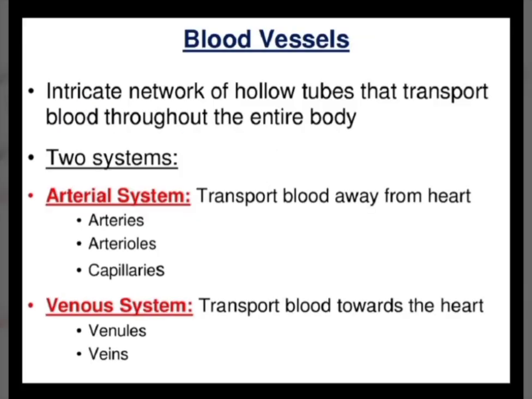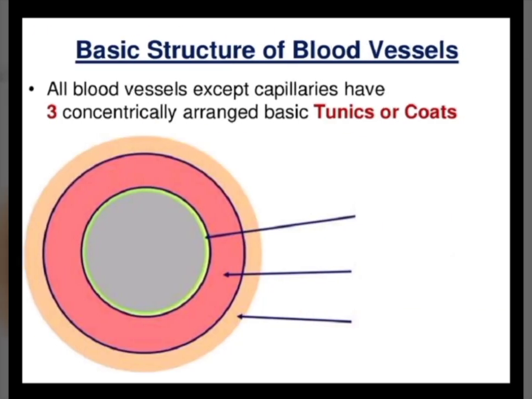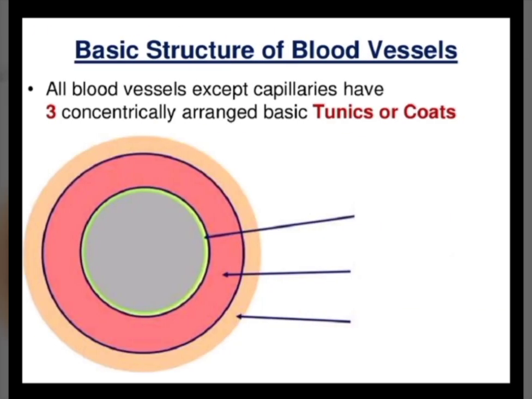The blood vessels are an intricate network of hollow tubes that transport blood throughout the entire body, and there are two systems. There is the arterial system which transports blood away from the heart. It consists of the arteries and arterioles, and then we have a capillary network. Then there is the venous system which transports blood towards the heart, and it starts from the venules and then becomes the veins and the inferior and superior vena cava, which are the large sized veins.